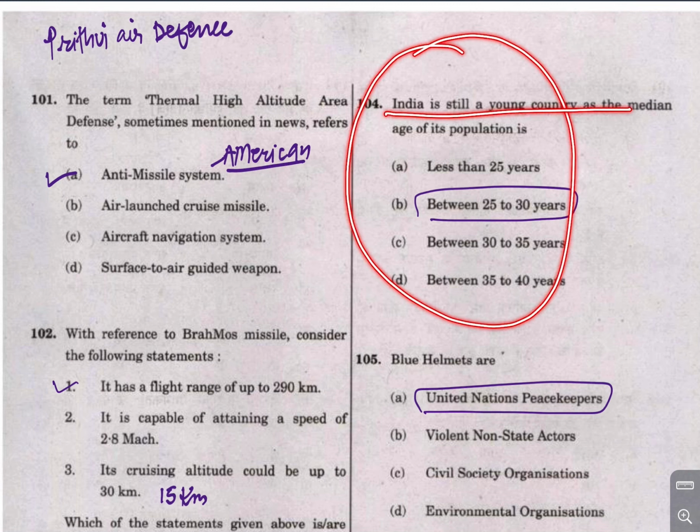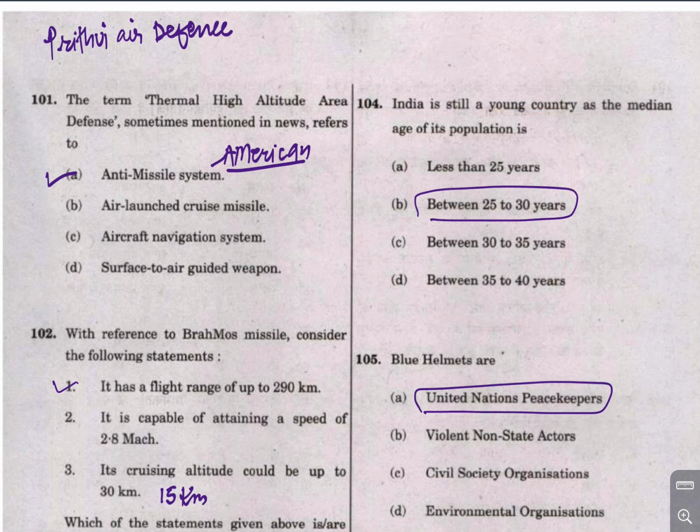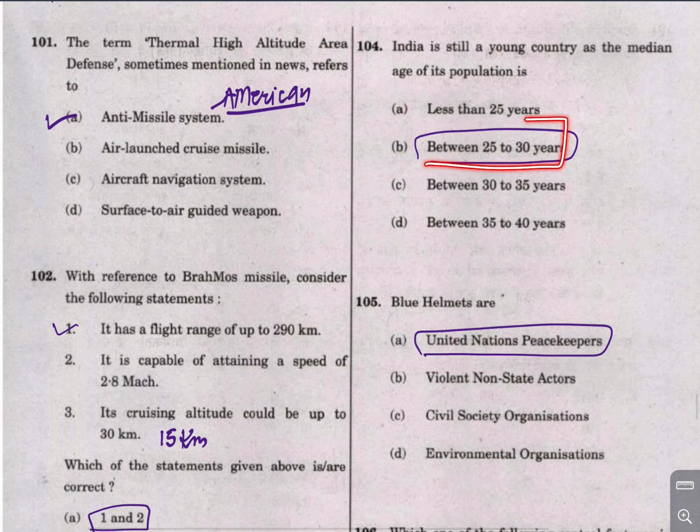India is still a young country, and the median age of the Indian population is around 28 point something, 28.5 or 28.7. So that is the median age. So we still have a demographic dividend to reap.